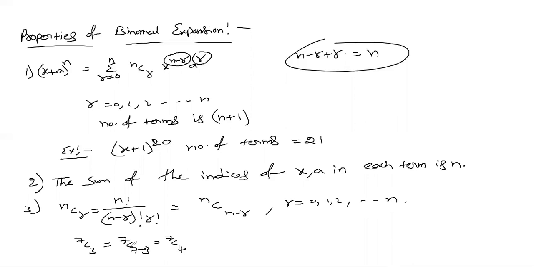Both are same. In general, nC0 will be equal to nCn, nC1 will be equal to nC(n minus 1), nC2 will be equal to nC(n minus 2), and so on.